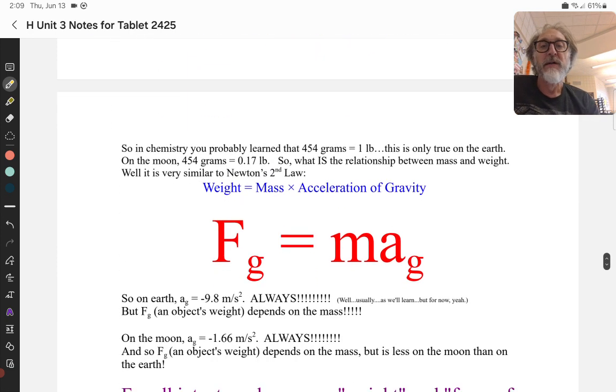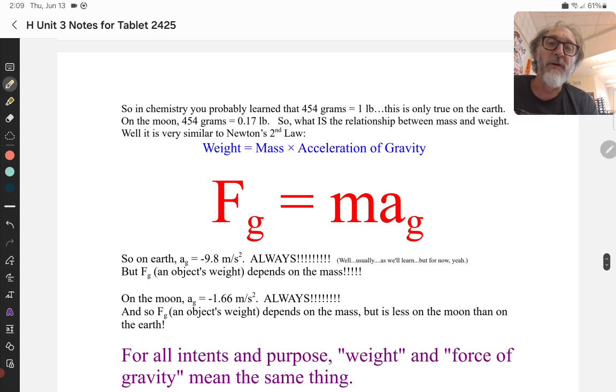All right. So in chemistry, you probably learned that 454 grams is a pound. And that's true on Earth, okay? If you go to the moon, 454 grams is only about a sixth of a pound, 0.17 pounds, right? Because there's less gravity on the moon, and so that same amount of mass will be pulled down with less force. All right, so what is the exact relationship between mass and weight?